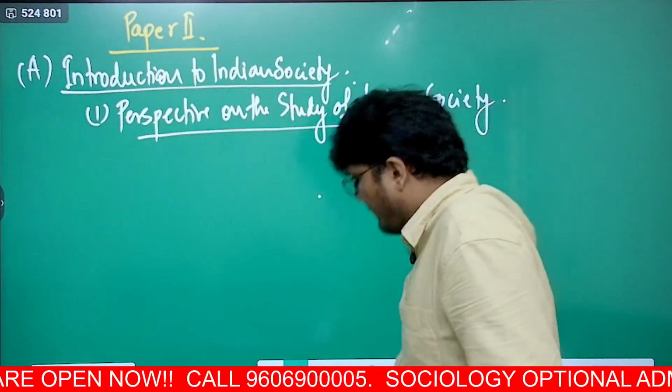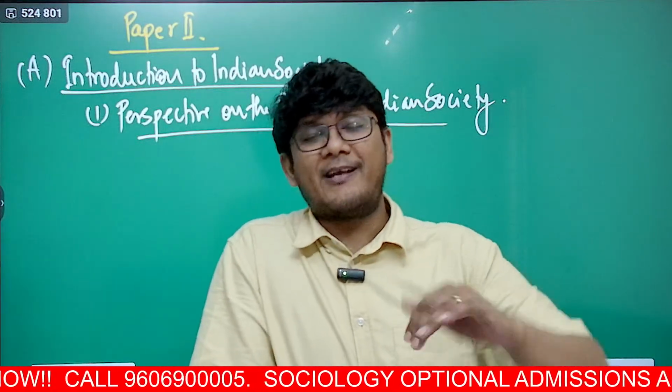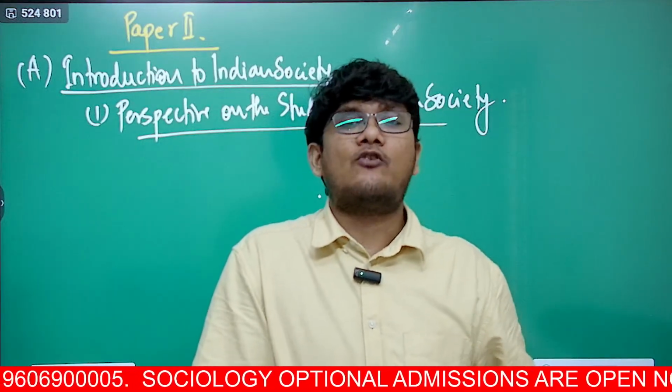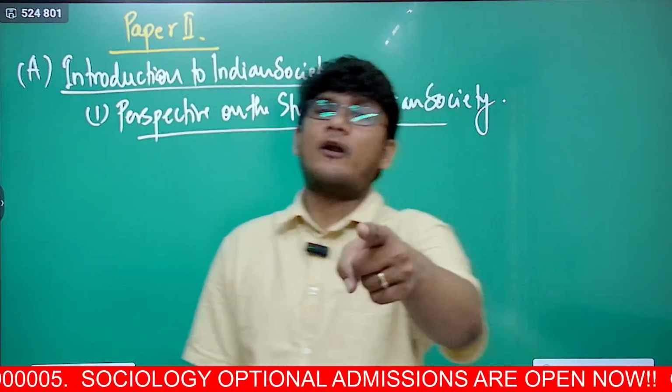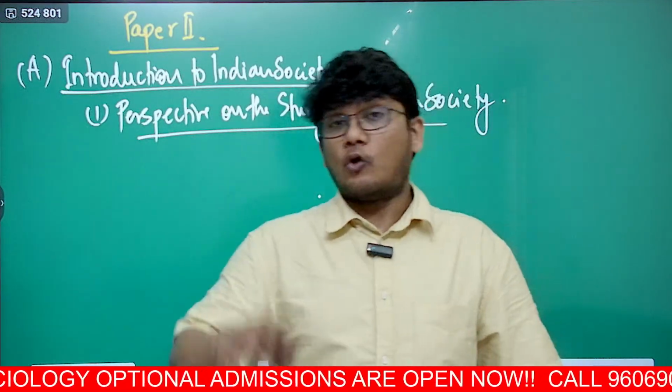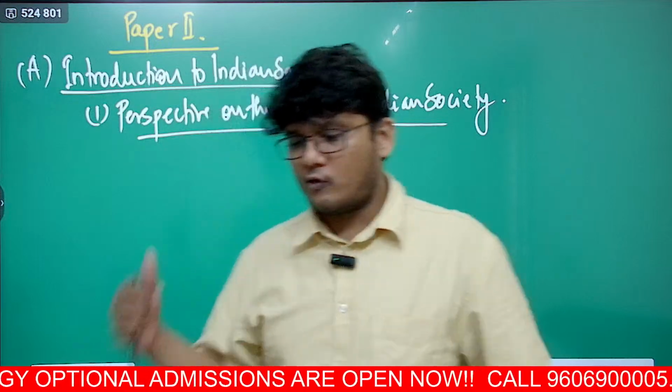There are different perspectives. There have been foreigners who have studied Indian society based on their own perspective, and then there are Indians who study India based on Indology and criticize the foreigners for having a hidden agenda against Indian society. So all that debate is also what we are going to see over here.